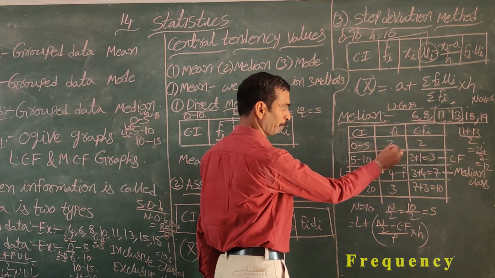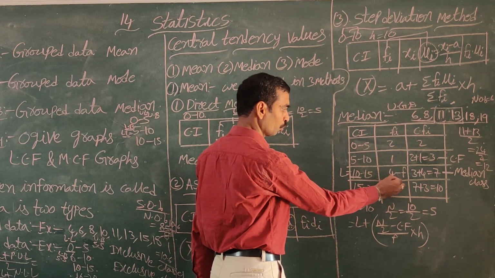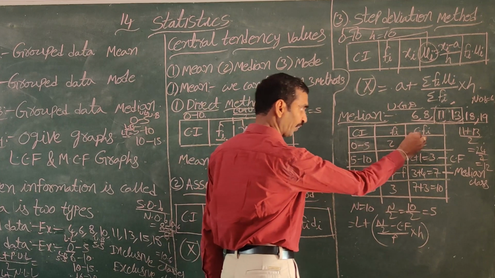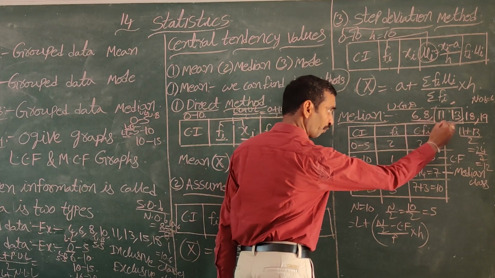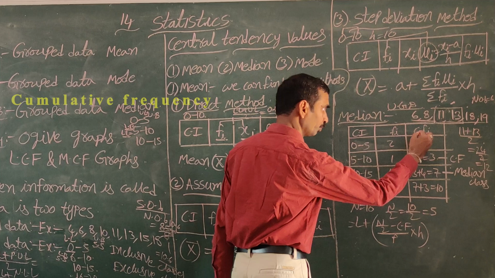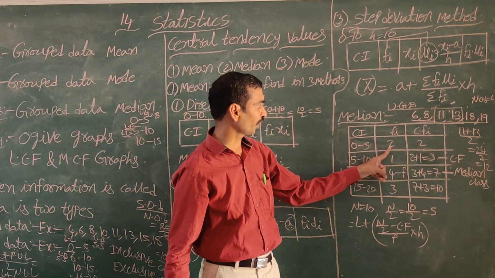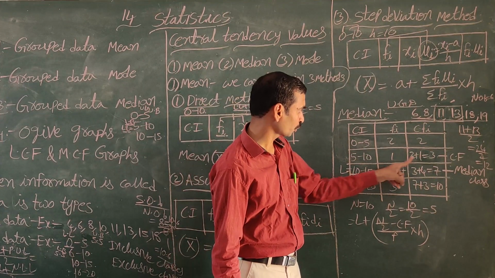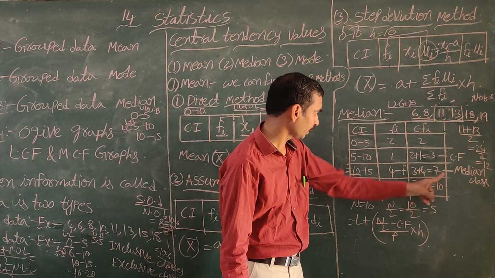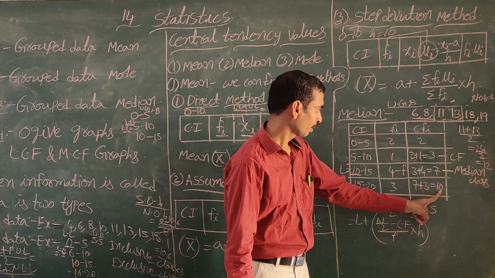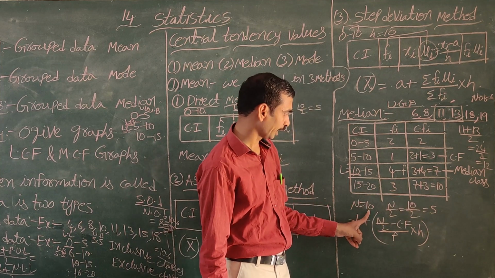After that, frequency. They will give the frequency in the problem. Here they give 2, 1, 4, 3. After that, we can find the cumulative frequency. We add only one extra column, that is called cumulative frequency. First frequency here is 2. 2 plus 1, 3. 3 plus 4, 7. 7 plus 3, 10. Total frequency we are taking as 10.